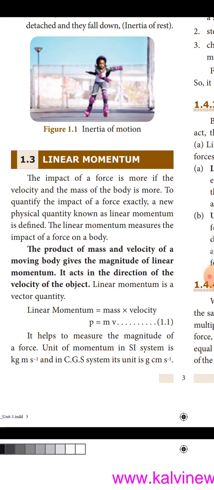The product of mass and velocity of a moving body gives the magnitude of linear momentum. It acts in the direction of the velocity of the object. Linear momentum is a vector quantity. Linear momentum is equal to mass into velocity. P is equal to mv.